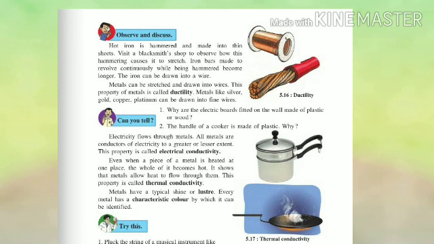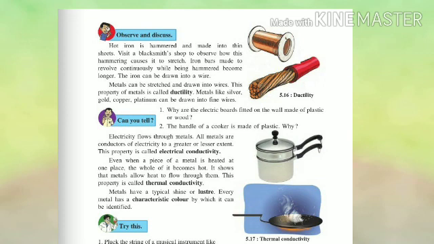Next question: the handle of a pressure cooker is made of plastic. Why? A pressure cooker is made up of metals such as aluminium. When it is on the cooking fire, it becomes hot. If we lift it up in a hurry, we may get burned. To avoid this, the handle of the cooker is made from plastic. Plastic is not a thermal conductive material. Therefore, we may not feel the heat of the cooker while lifting it up.